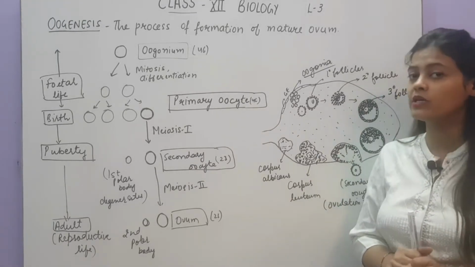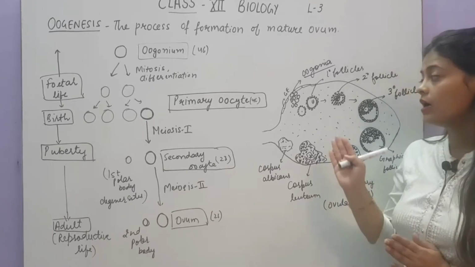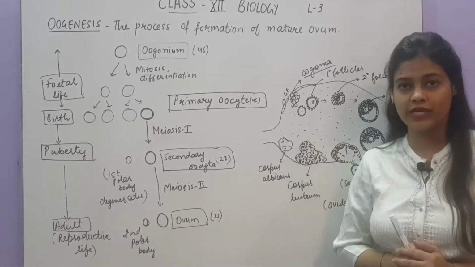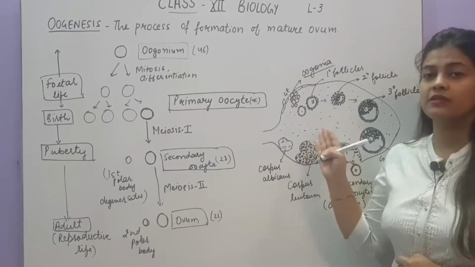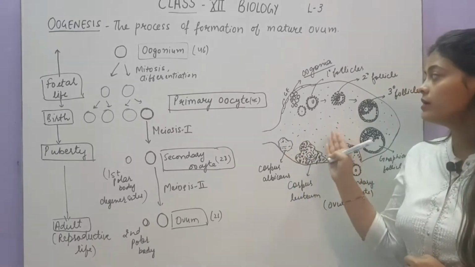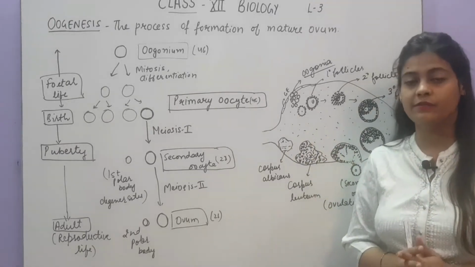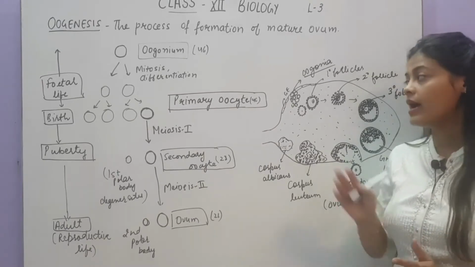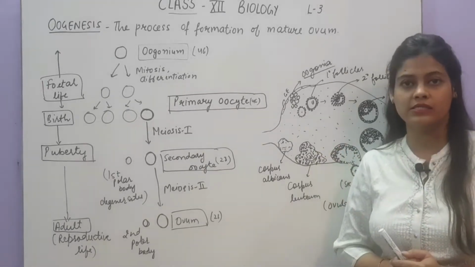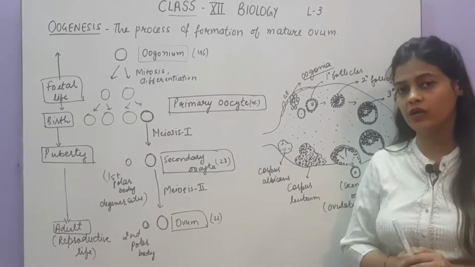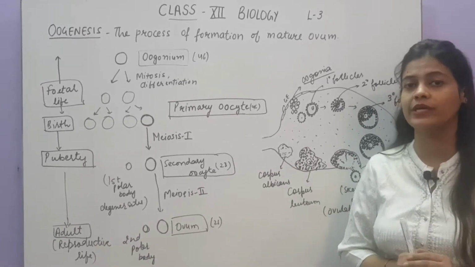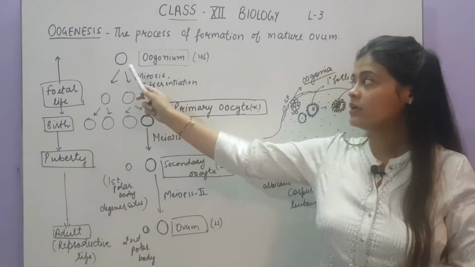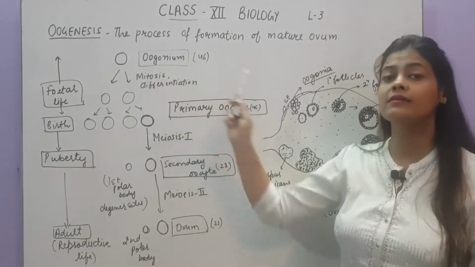There is an interesting fact about oogonia. When the development of a female fetus takes place, the ovary development also takes place. At that time, the number of oogonia is decided, meaning all the oogonia in the ovary will be there, and they are present in millions. So millions of oogonia are developed in the ovary of the female during its fetal life. Here you can see that in the fetal life the number of oogonia is fixed.